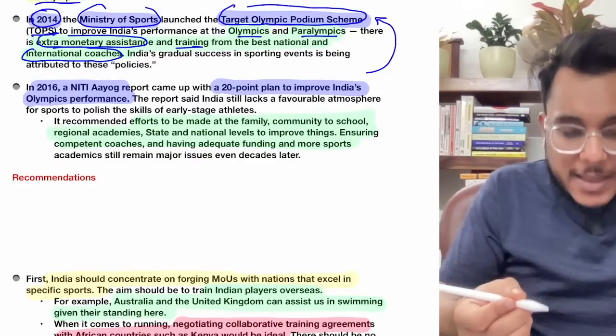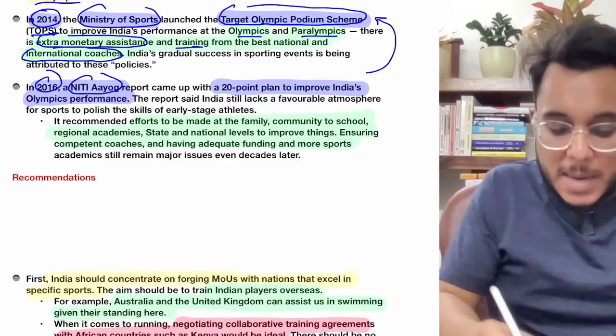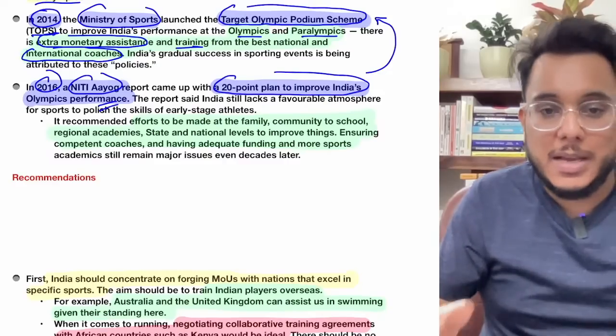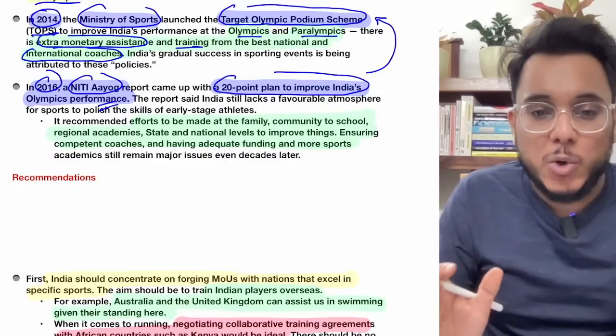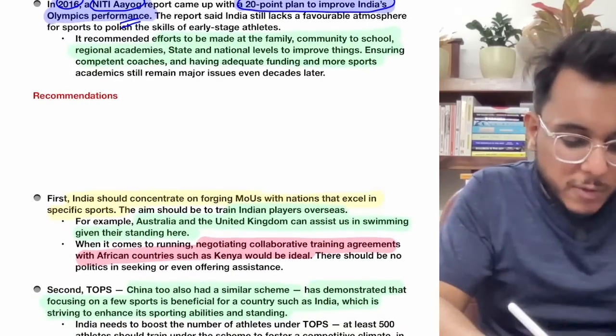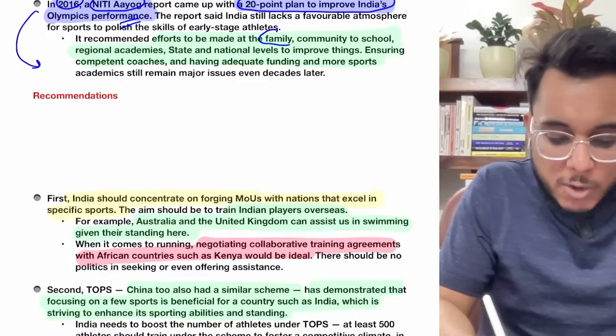Now after that, Niti Aayog also in 2016 came out with the 20-point plan to improve India's Olympic performance. Now, all the 20 points you don't need to remember, but just the summary of this 20-point agenda was this: number one, the efforts will be made at the level of family.